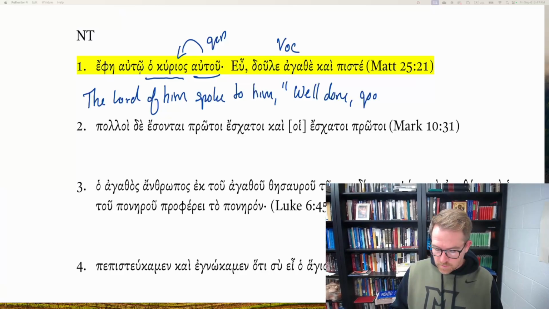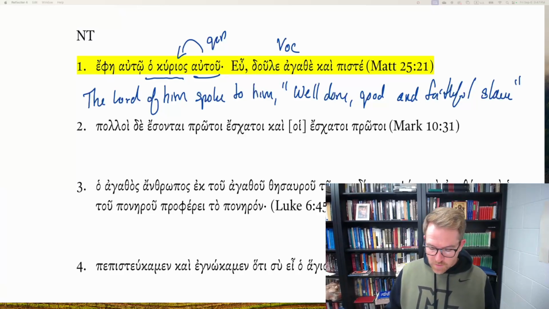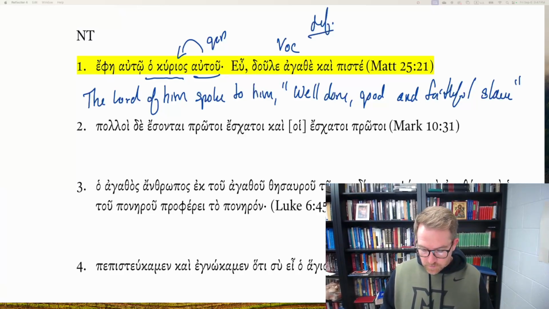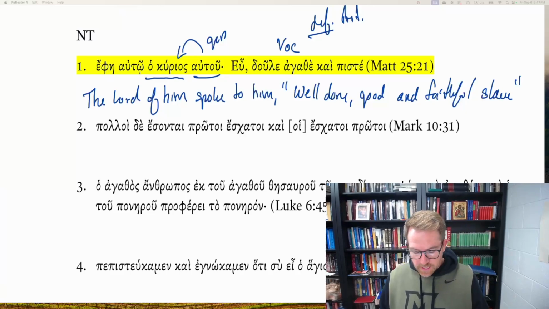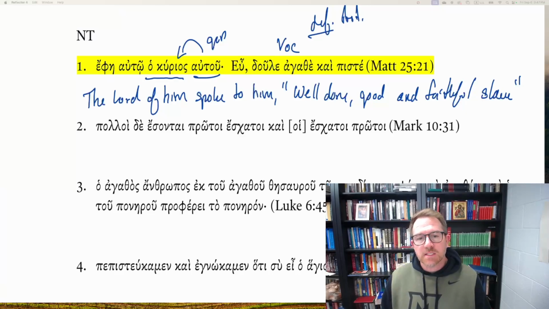Good slave. Nope, not just good slave. Dule, good and faithful slave. Now, notably in this case, you have no definite articles. Okay, it's not the good slave, the faithful slave. You have the lack of the definite article, which is not typical, but it's just a way of saying, in this case, the adjectives are describing the dule, the slave. Well done, good and faithful slave.